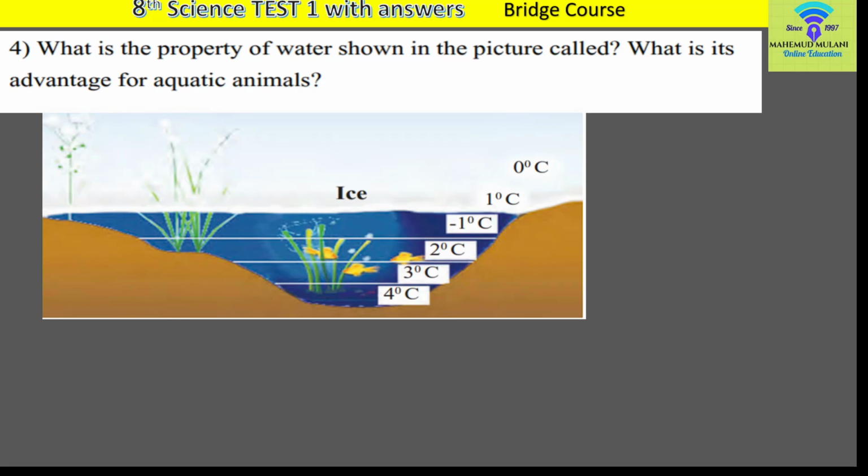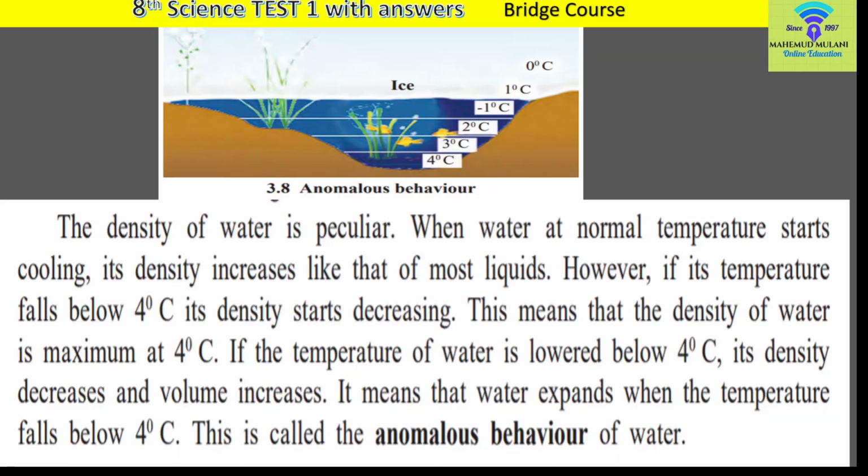But when ice melts, we see that there are many big fishes in the pond. From where do they come? No, they never die. Why do they never die? The answer is in this phenomenon of water. This phenomenon is called the anomalous behavior of water. Actually, what happens? Listen carefully. The density of water is peculiar. It is special.